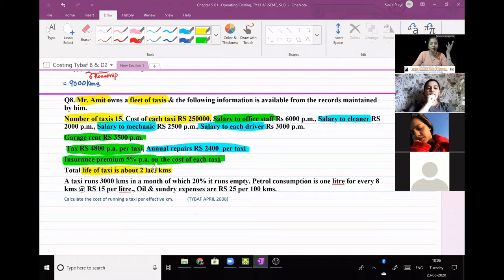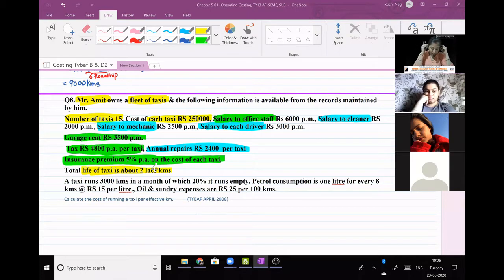How will this information help? This information will help you to calculate what? Post in the chat box.